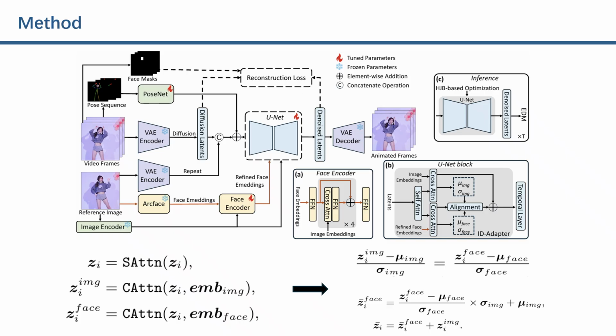We then use the respective means and variances to conduct the alignment between the resulting features. This alignment effectively mitigates the interference from the temporal layers by progressively bringing the two distributions closer at each step, ensuring ID consistency without compromising video fidelity.